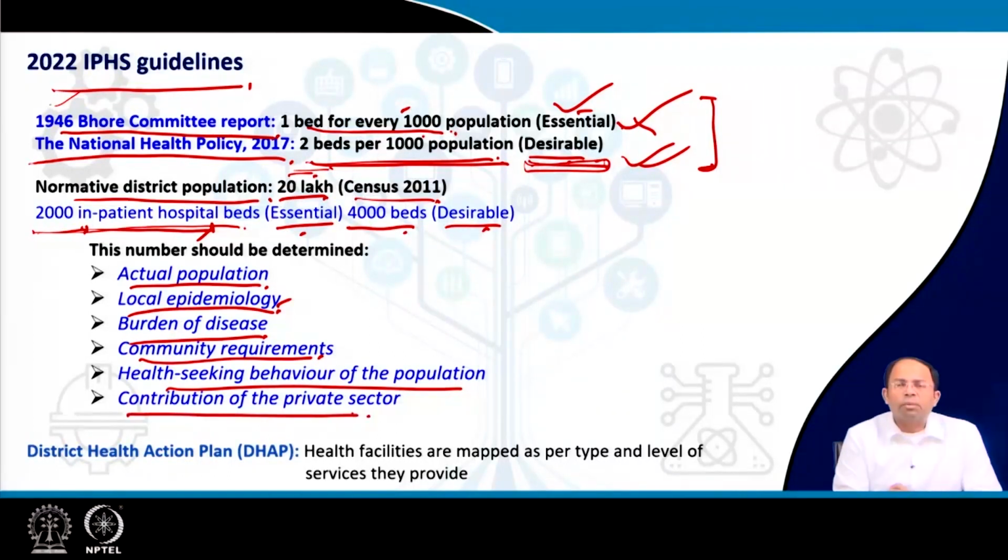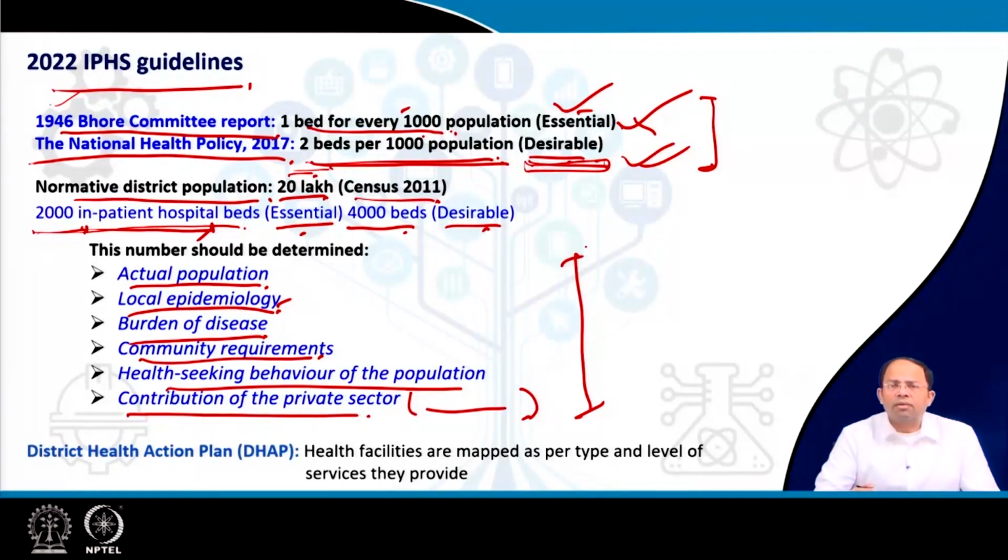and the contribution of the private sector. That means what sort of facilities the private sector is coming up with, because people will also try to make profit by running this as a business. So of course they will come out with certain kinds of facilities. The government can consider that while deciding what it should provide, right? So these are the different factors it can consider while deciding how many public health facilities or public beds have to be provided, or where these public beds have to be provided.